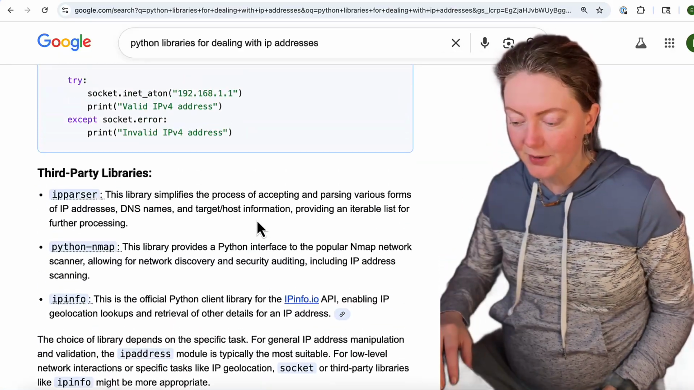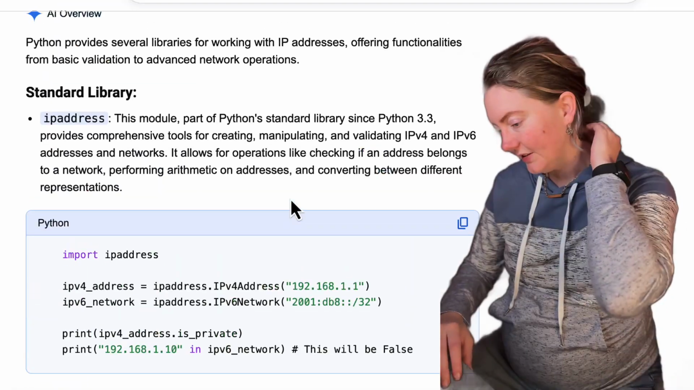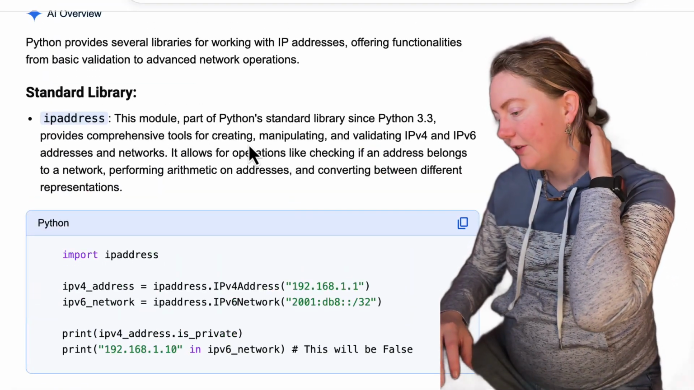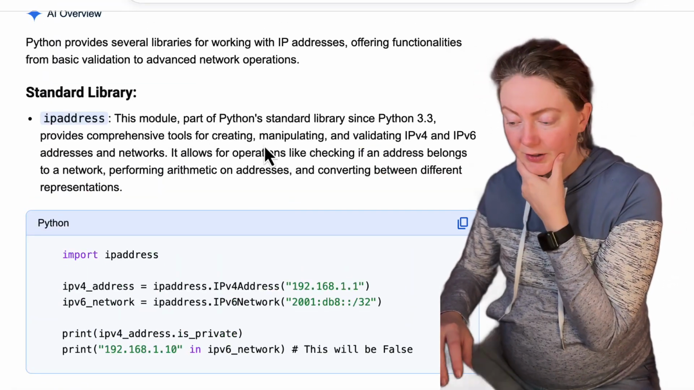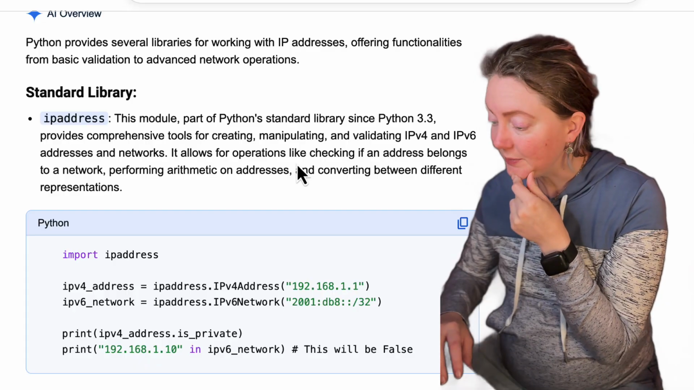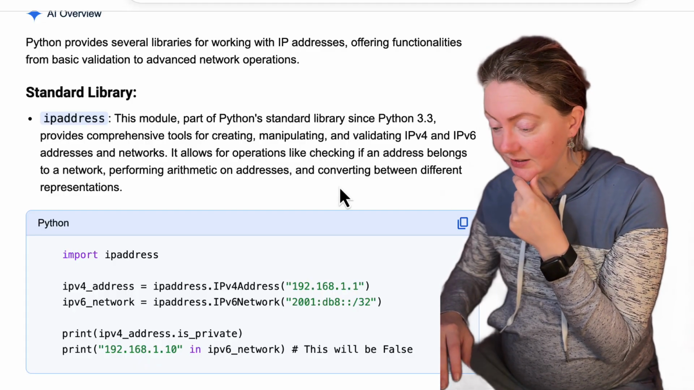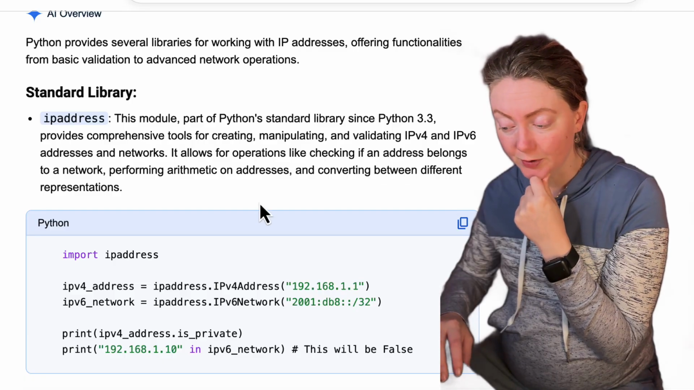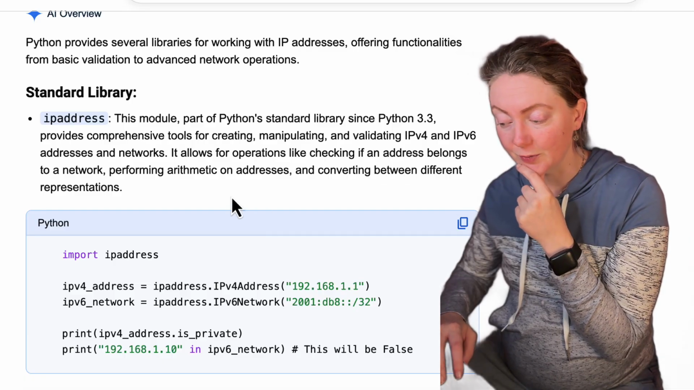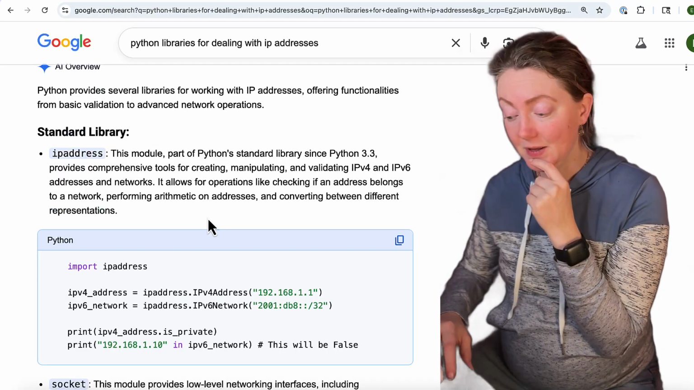So I guess this Gemini answer came up against our will. Let's take a look at it. It says IP address. This module, part of Python's standard library since Python 3.3, provides tools for creating, manipulating, and validating IPv4 and IPv6 addresses and networks. It includes operations like checking whether an address belongs to a network, performing arithmetic on addresses, and converting between different representations. Okay, that seems pretty useful.